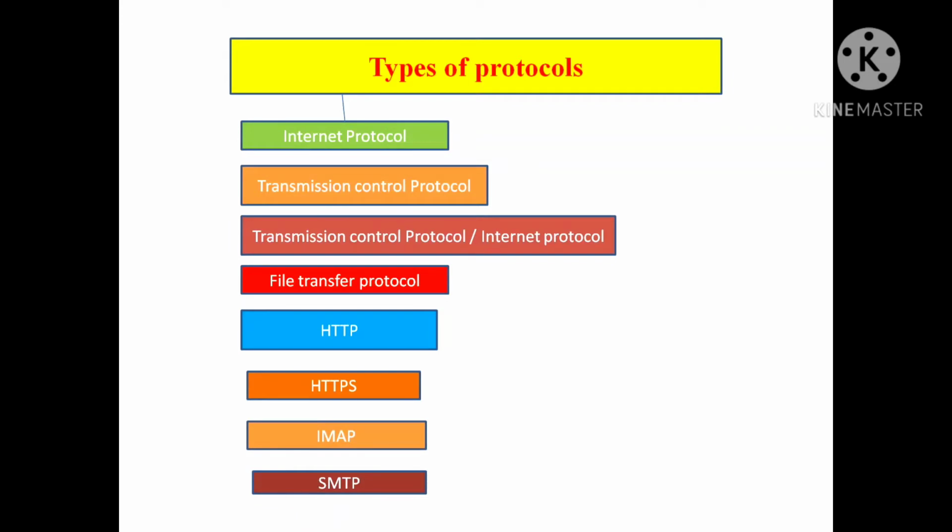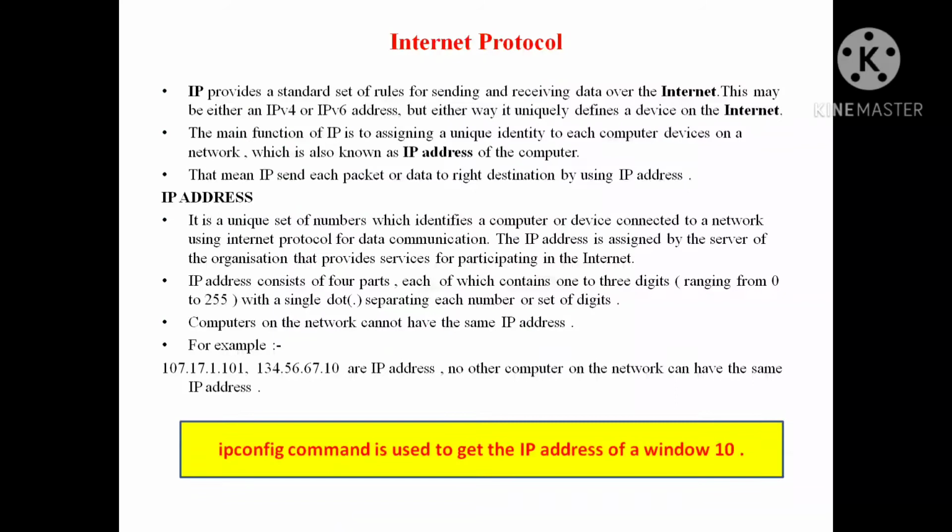Now we will discuss each protocol in detail. Okay students, the first protocol we will discuss is Internet Protocol. What is Internet Protocol? It is a protocol, defined as a set of rules for sending and receiving data over the internet. There are two types of IP addresses. This may be either IPv4 or IPv6.